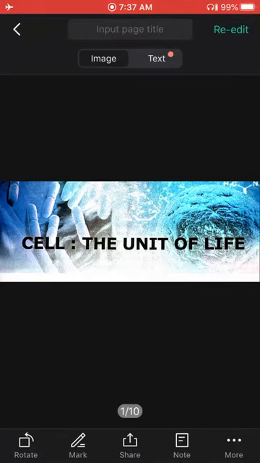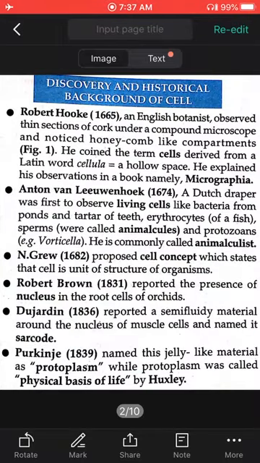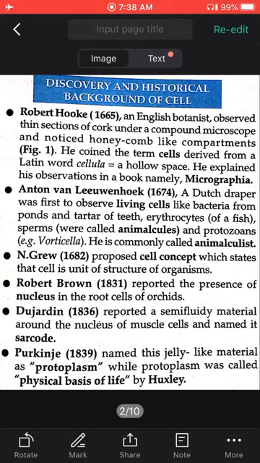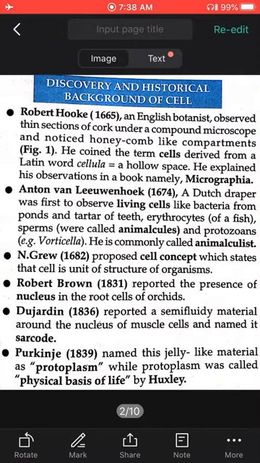So let's study the cell and how it was discovered. The discovery of the cell was done by Robert Hooke in the year 1665. An English botanist, he observed a section of cork, like a honeycomb, and found some hollow spaces, which he named cells. He published this in a book named Micrographia. After that, many scientists contributed to the studies.